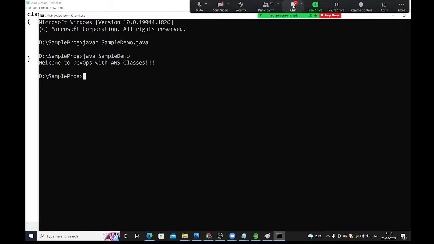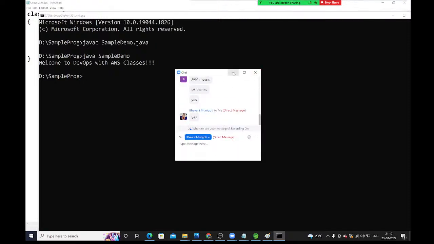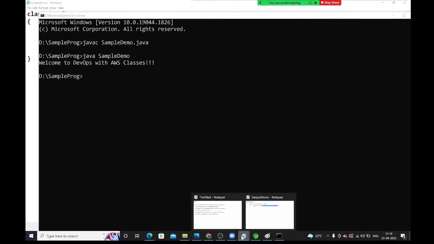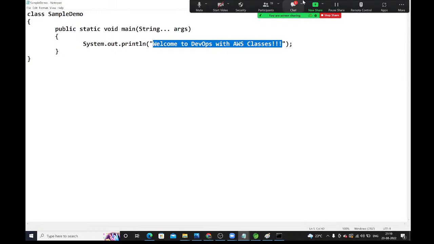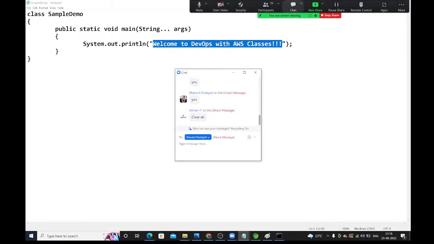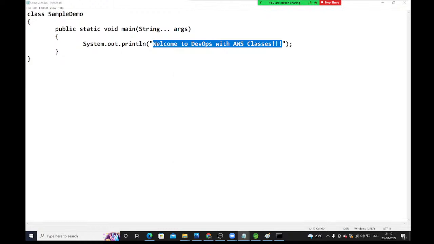See guys, okay, fine. Here we have only one Java program. That's why we can run it manually. But if you go to companies in real time, a project can contain hundreds of Java files.